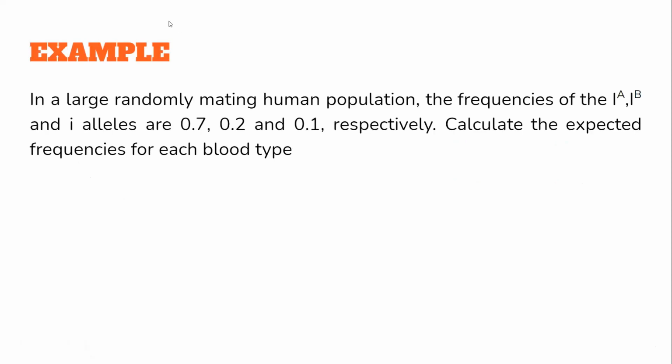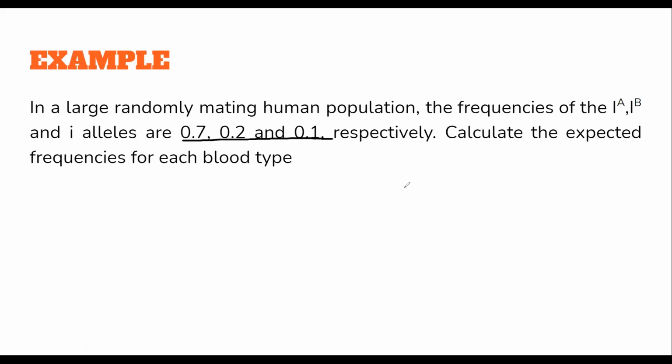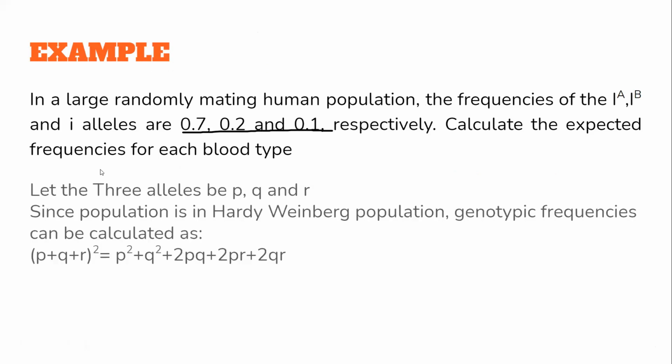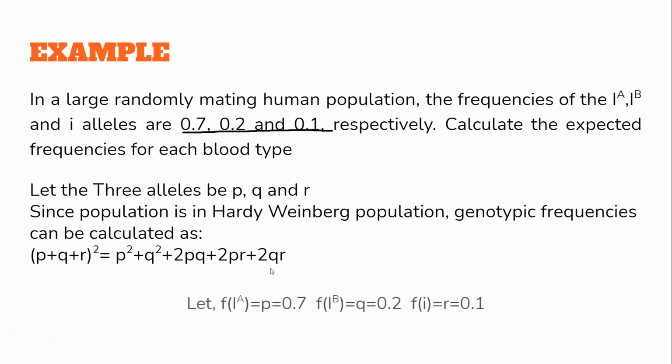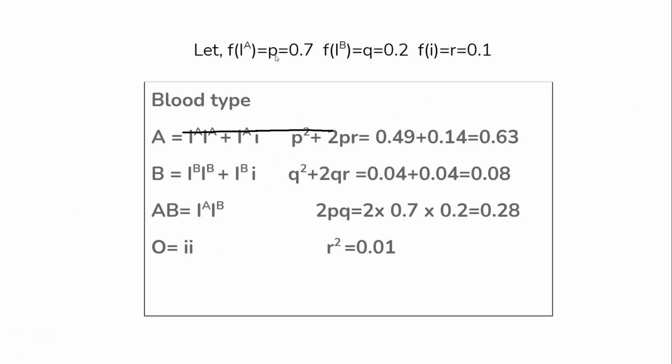They are saying that the frequencies of the alleles A, B, and O are given as 0.7, 0.2, 0.1. Just pause the video and solve it. We know how the genotypic frequencies will be. So let these be P, Q, and R, the frequencies, and then we know that on expansion we'll get P square plus Q square plus R square plus 2PQ plus 2PR plus 2QR. Now, using the formula or this information, you can find it out. We had discussed this in the previous table. Just solve it and you'll be good to go.